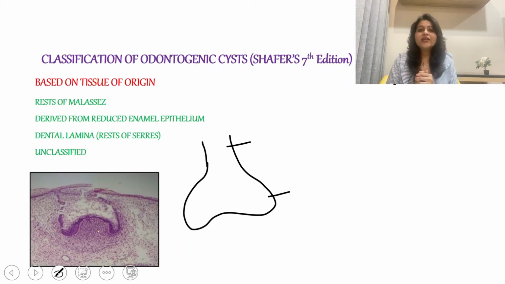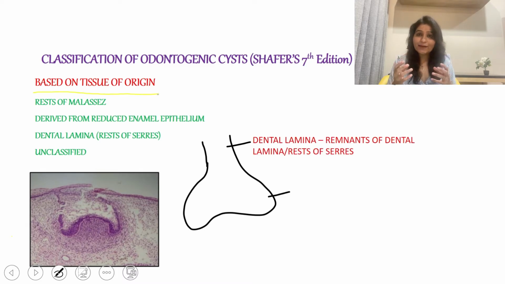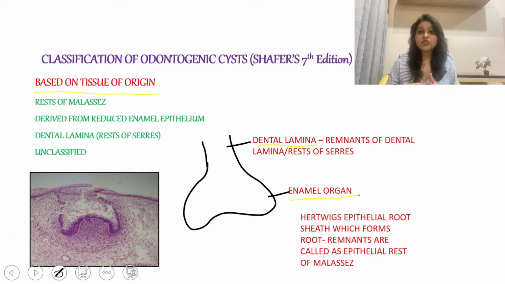So coming to the classification based on the tissue of origin, for this you should at least know the basic odontogenesis that you read in your first year BDS in dental histology. If you remember how a tooth is formed, or how is the process of odontogenesis, there is a dental lamina and then an enamel organ. Then this enamel organ takes various shapes, initially bud, then cap, then bell, and then from this there is an extension which is called the Hertwig's epithelial root sheath.